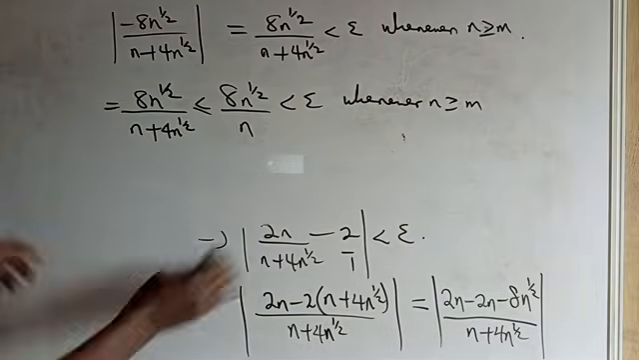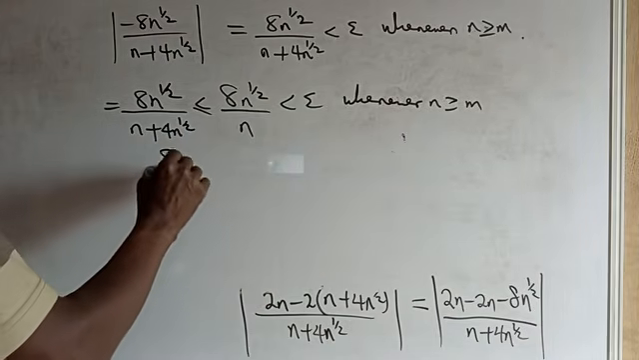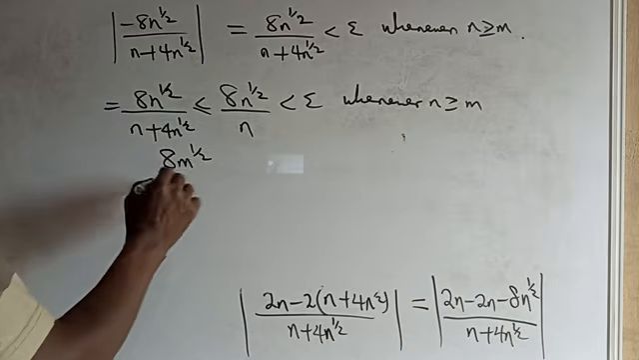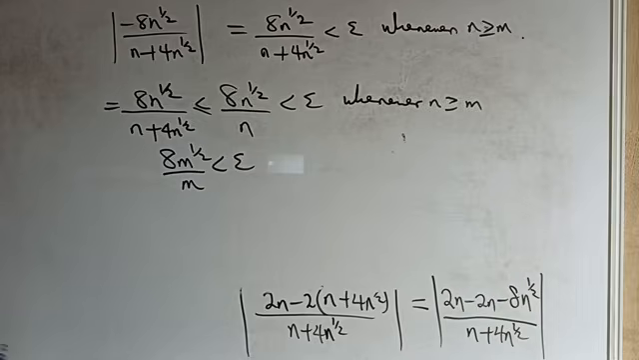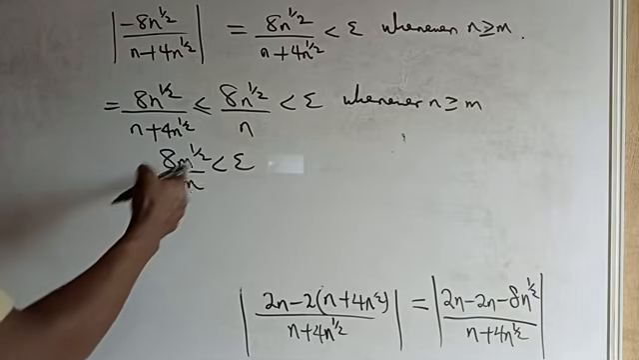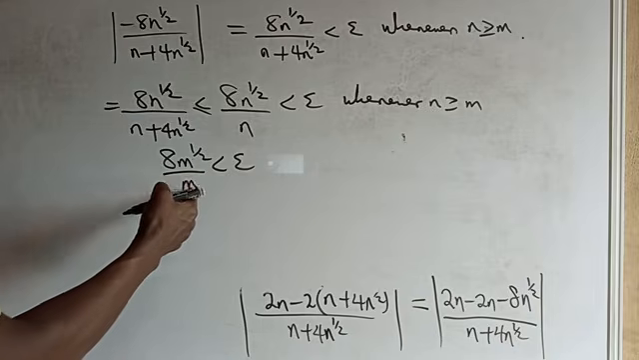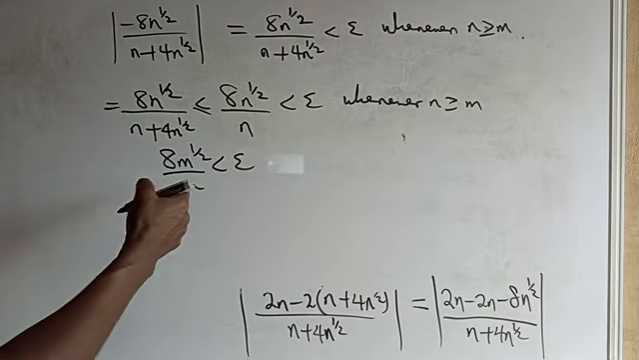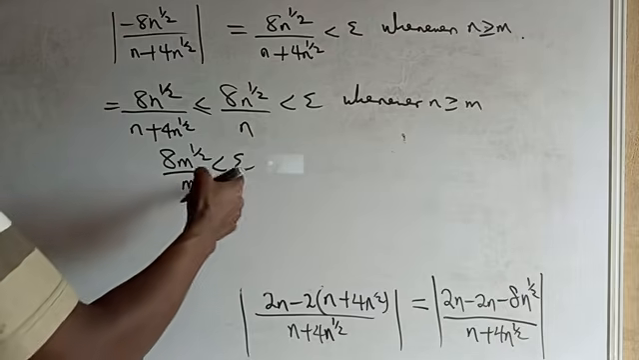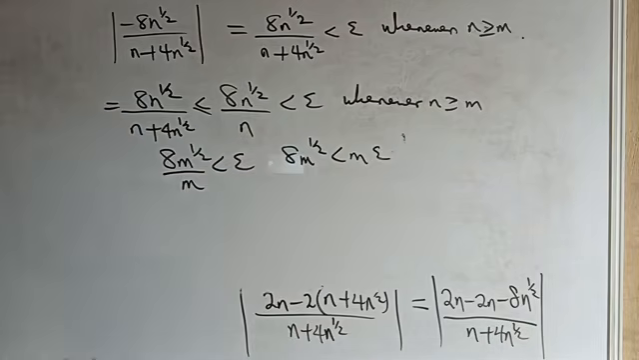With the condition that n is greater than or equal to m, this one now becomes 8m^(1/2) all over m, less than epsilon. Let me clean this so that I'll have enough space. So how do we now get m? Cross multiplying, we have 8m^(1/2) less than m times epsilon.